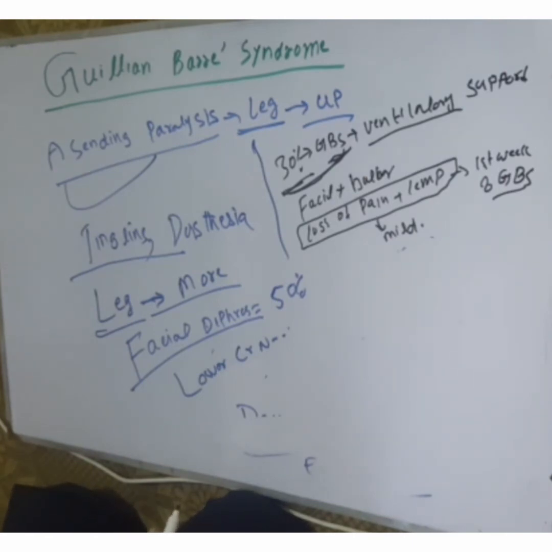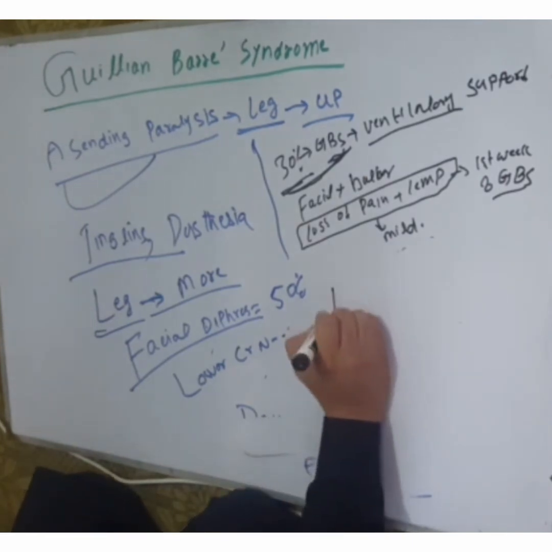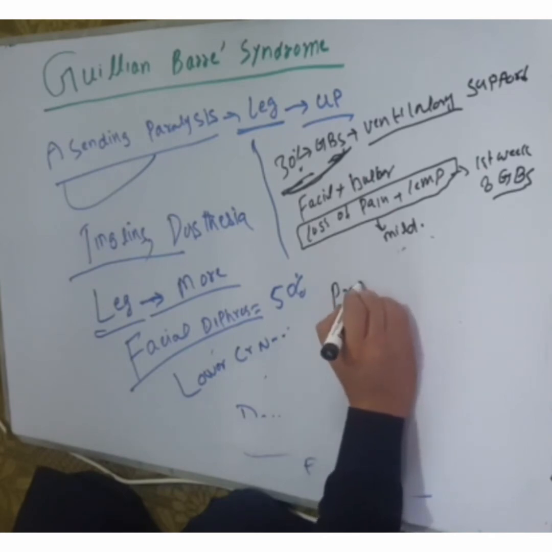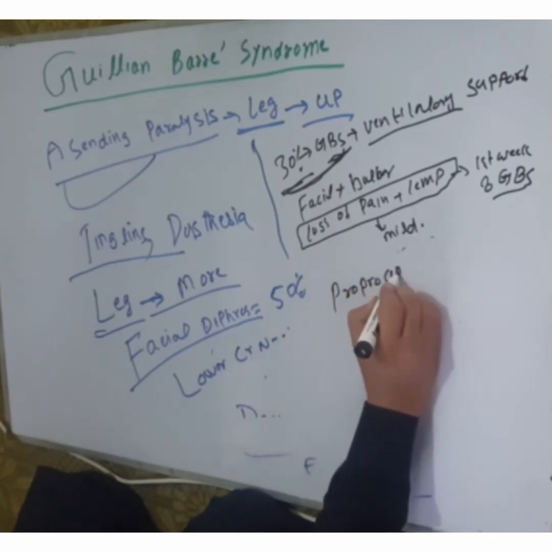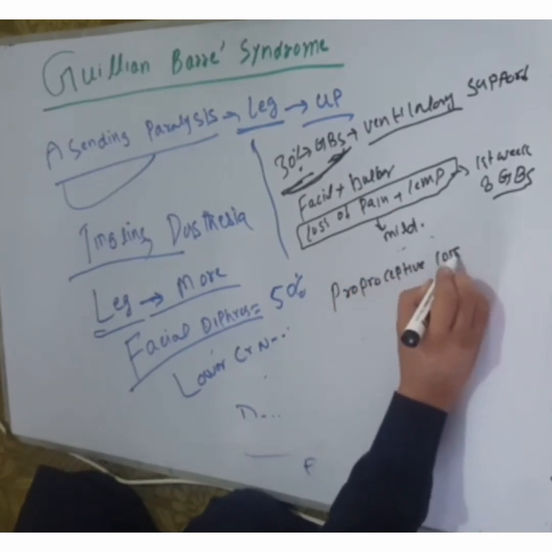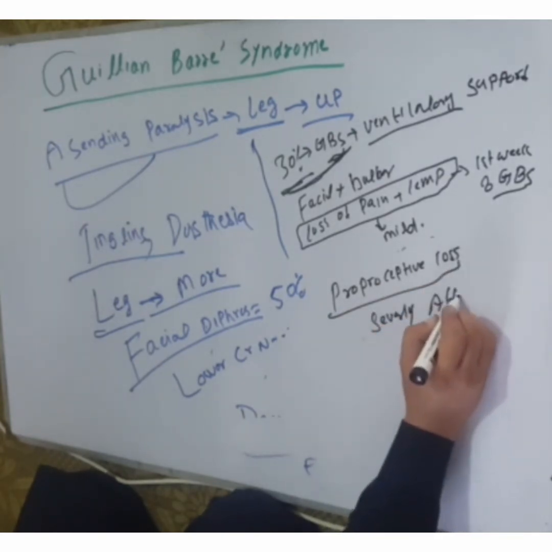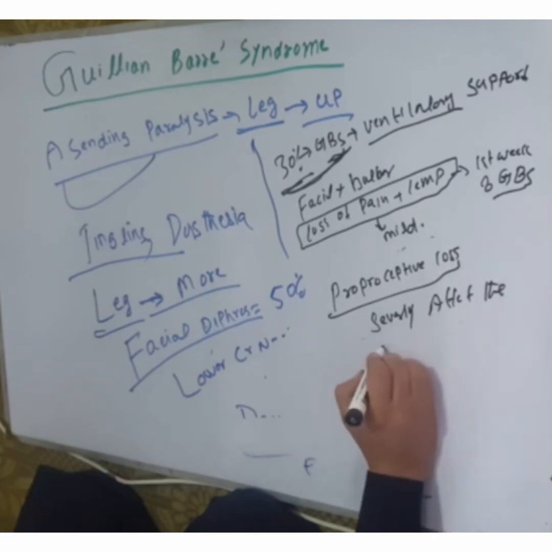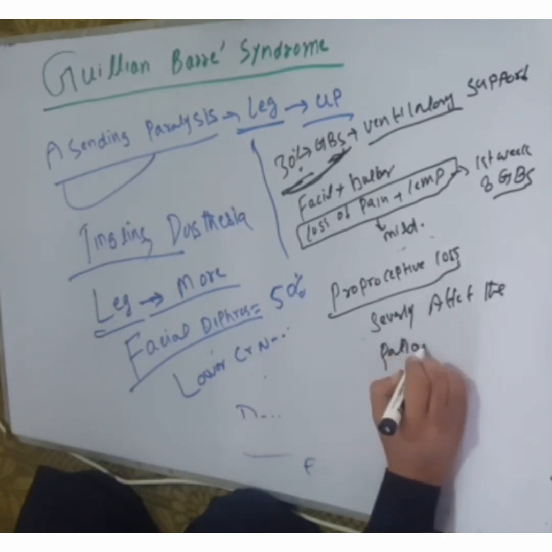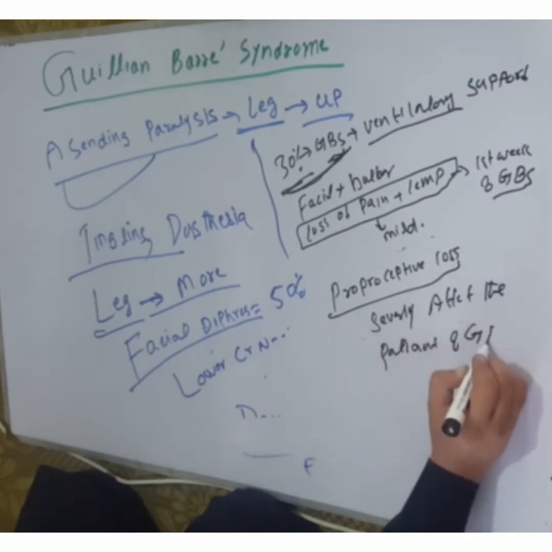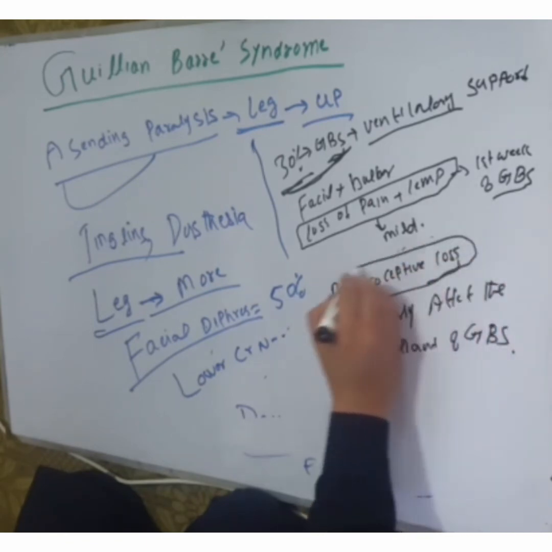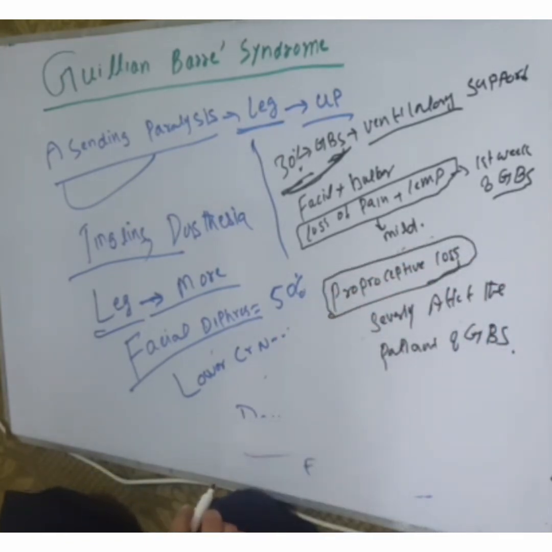Proprioceptive loss occurs and severely affects the patient. Patients of GBS are severely affected by the loss of proprioception in the early symptoms of GBS.